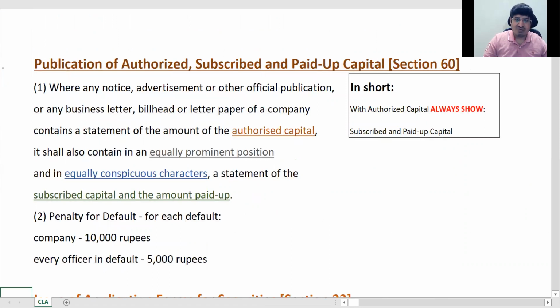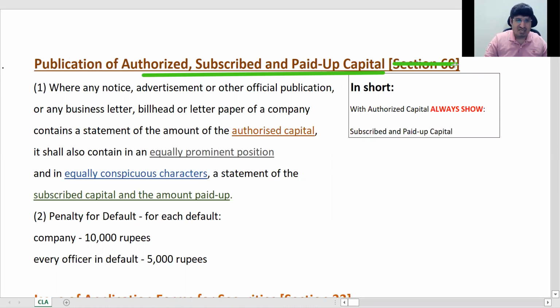So next is the publication of authorized, subscribed and paid up capital. The manner in which you have to print authorized, subscribed and paid up capital is given by section 60. It is not really necessary to learn this section.